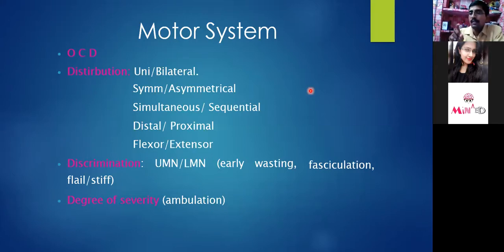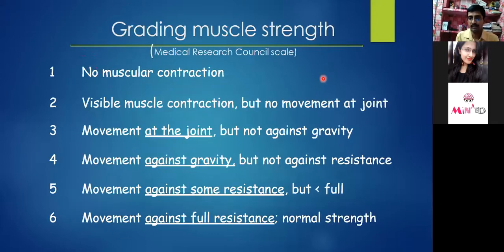Discriminate between UMN and LMN and look for the severity of involvement while checking the ambulation. So these are the few things. I'm thinking it is going so detailed and maybe too boring. So this is MMT. I think no need to detail.